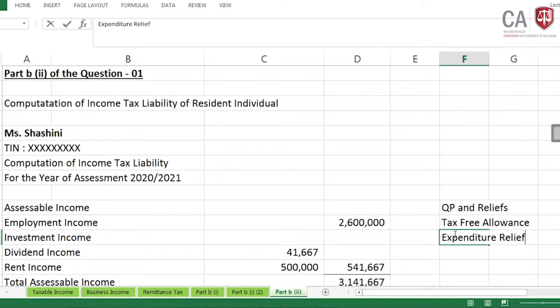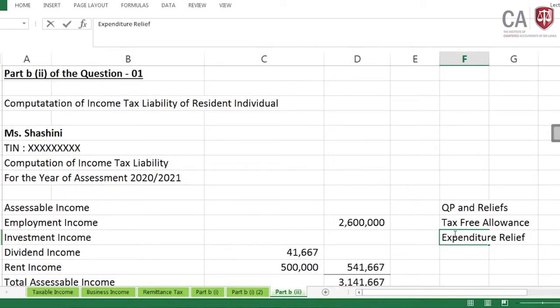In the expenditure relief, there are 5 expenditures. First, medical expenses incurred on behalf of that resident individual, which is only applicable for a resident individual. Second, investment in shares of listed entities, that means invested in listed shares. Third, contribution to a pension plan.